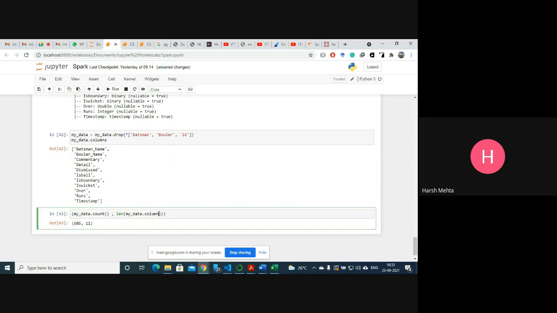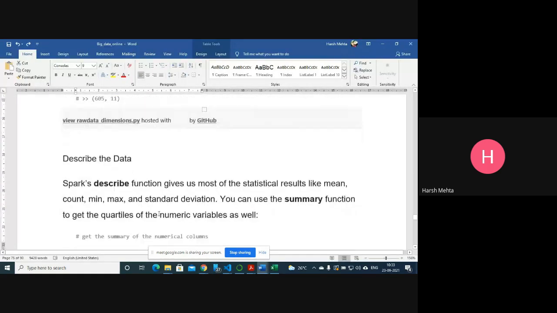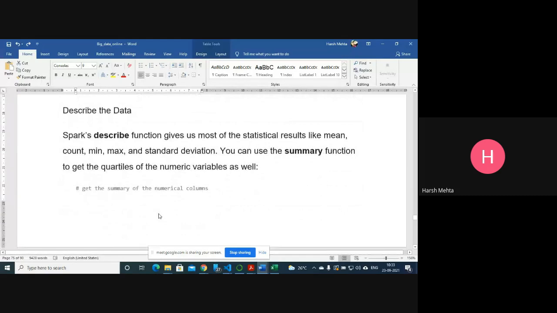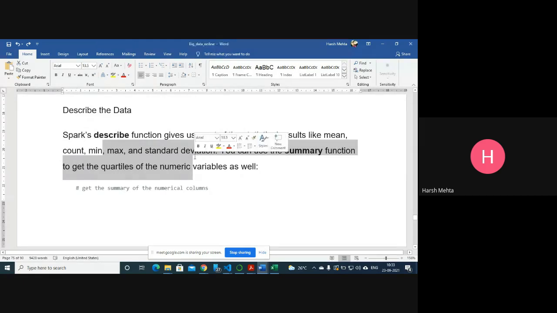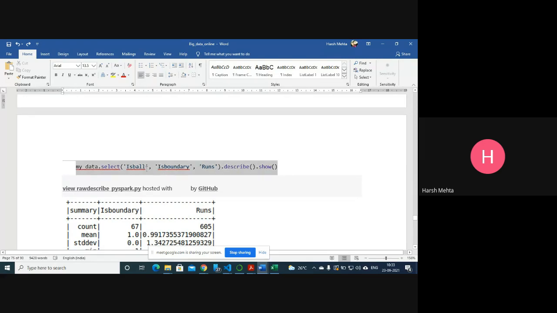So what is the next step? Once we are comfortable with this, we need to describe the data. Spark's describe function gives us most of the statistical results like mean, count, min, max, standard deviation, and we can use the summary function to get totals of numeric variables. So where does my data lie?